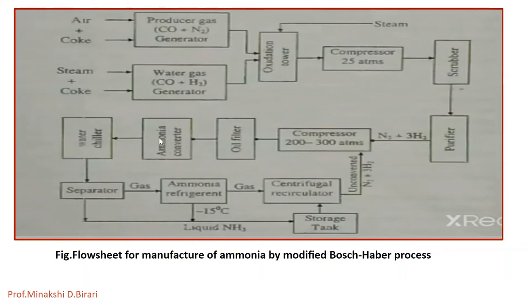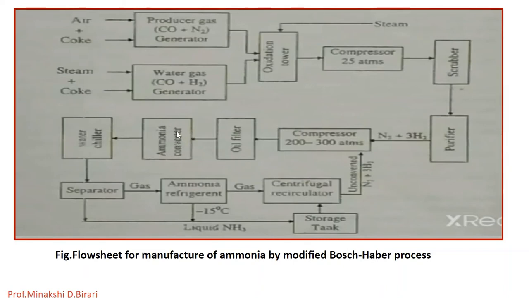The converter is a steel vessel containing finely divided iron catalyst with promoters such as molybdenum or a mixture of oxides of aluminium, potassium and calcium. The catalyst temperature is maintained at 500 to 550 degrees Celsius.